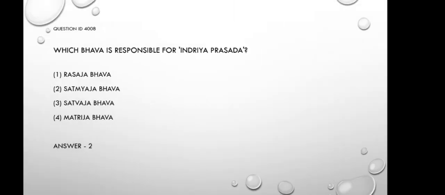Question number 8. Which bhava is responsible for Indriya Prasada? Option 1, Rasaja Bhava; option 2, Satmeja Bhava; option 3, Sattvaja Bhava; and option 4, Matrija Bhava. This is a question from Charaka Sharira, chapter 3, which explains the characters of the Shad Bhavas of Garbha. It is important to study the characters of each bhava. Here, Indriya Prasada is a Satmeja Bhava. The right answer is option 2. It is important to study.